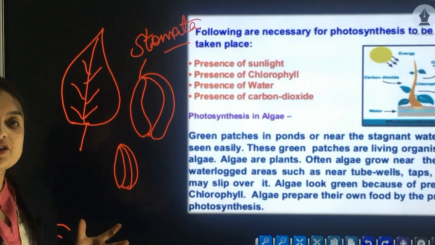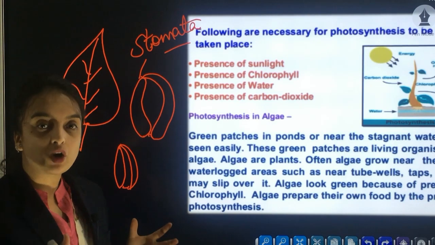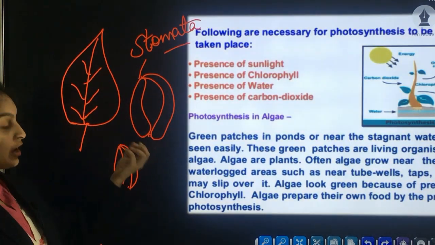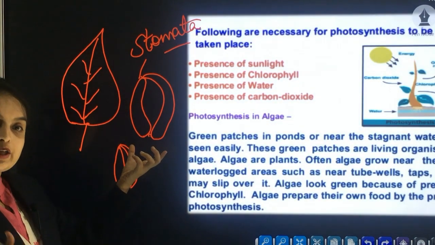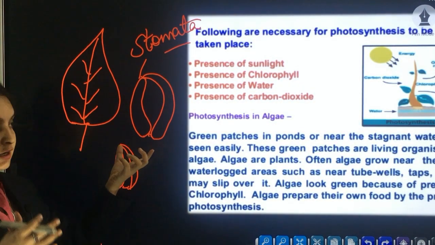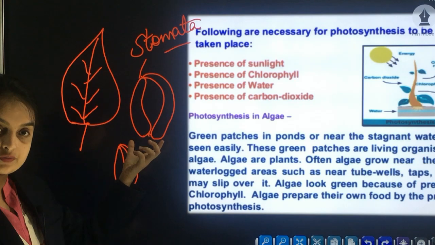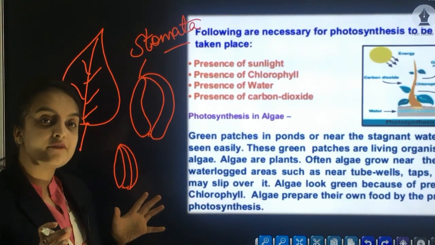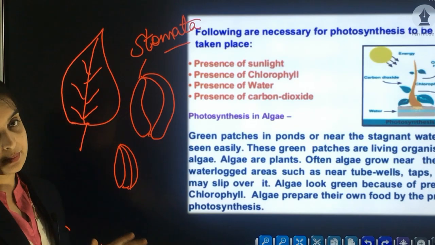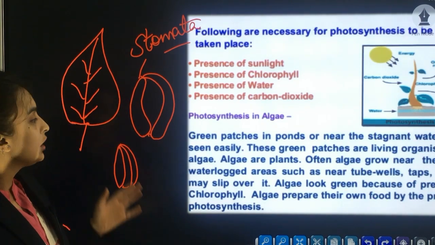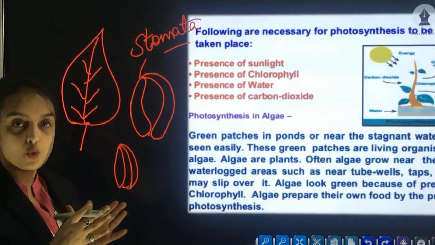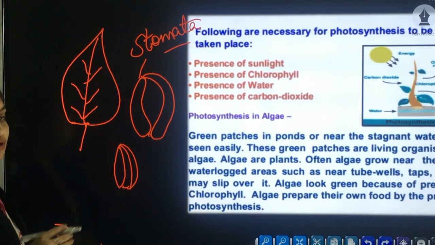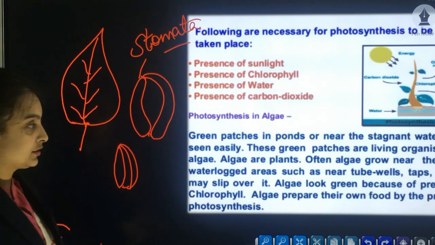Whenever there is much availability of water and sunlight as well as carbon dioxide, these stomata will open up and trap all the energy of the sunlight and carbon dioxide and help in the process of photosynthesis. And whenever there is non-availability of sunlight, carbon dioxide as well as water, these stomata will close. This is how in the leaf the process of photosynthesis takes place.